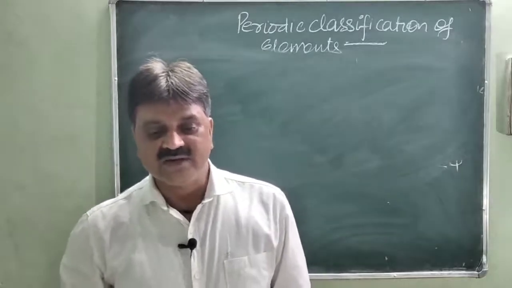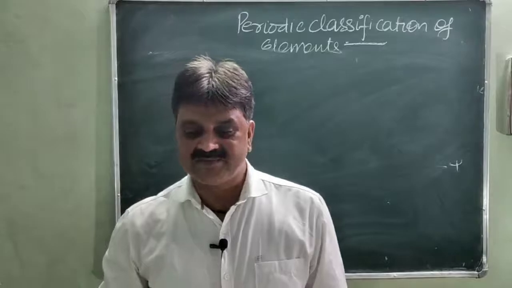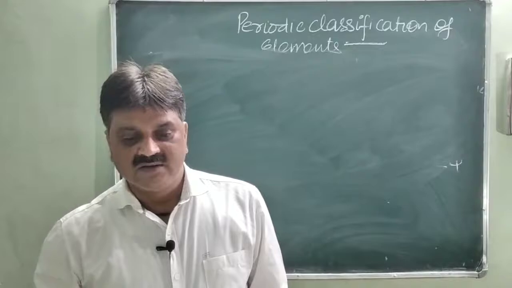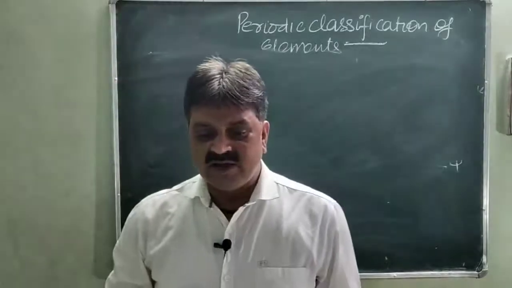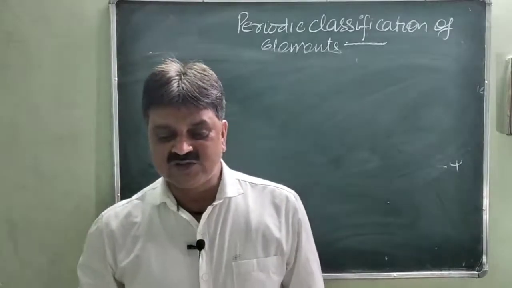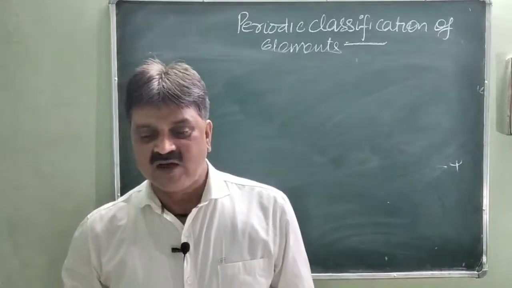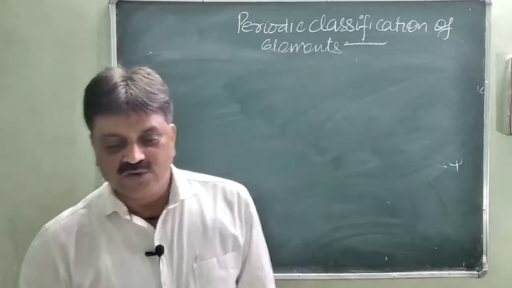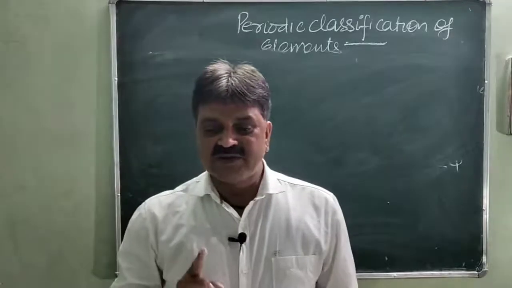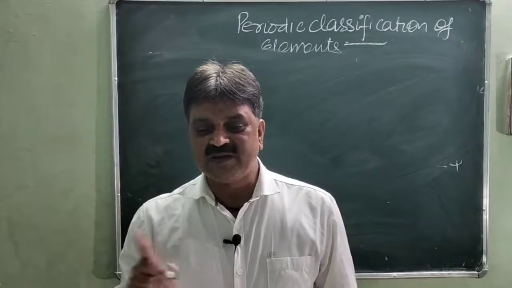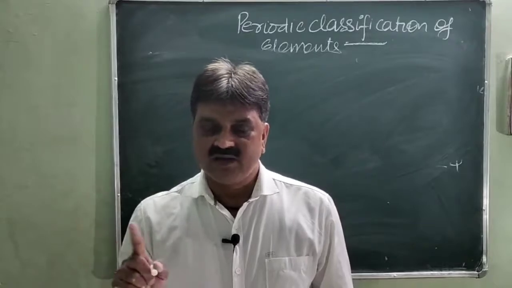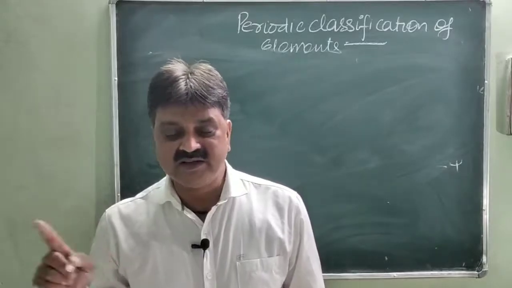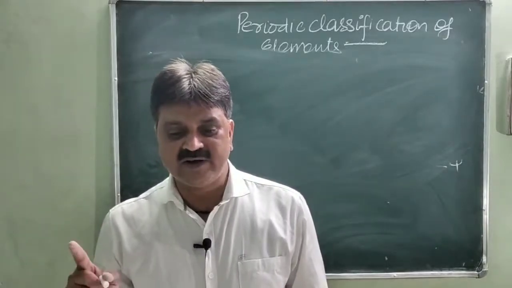First is given, the elements become less metallic in nature. B, the number of valence electrons increases, and the atoms lose their electrons more easily. The oxides become more acidic in nature. So statement A, the elements become less metallic in nature from left to right. When going from left to right across the period, their metallic character decreases. So less metallic is already given.